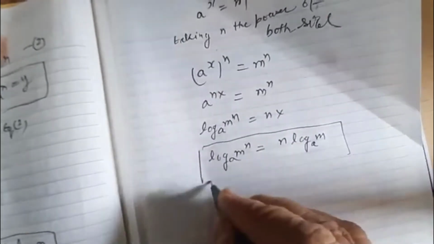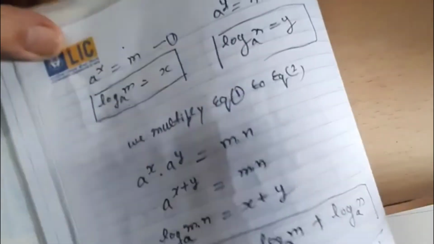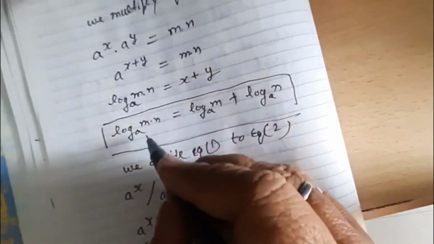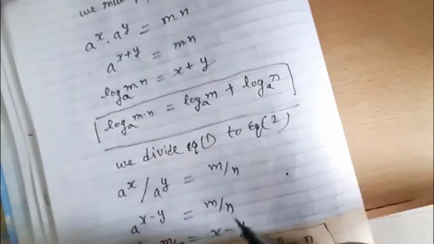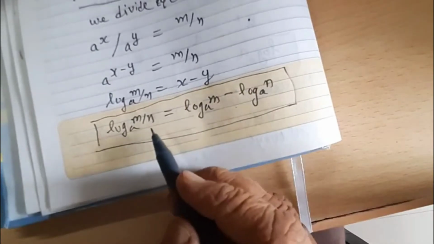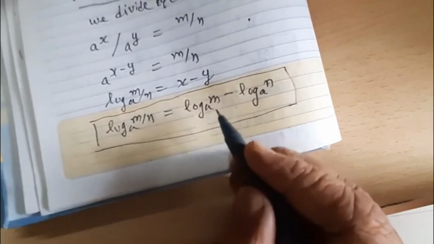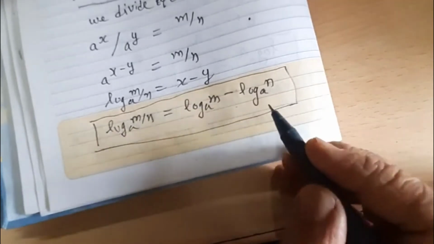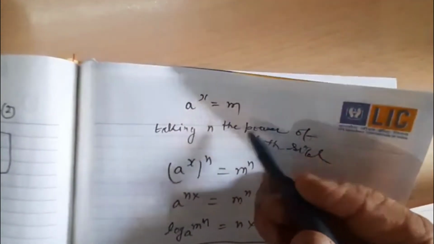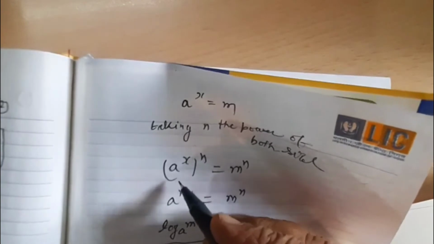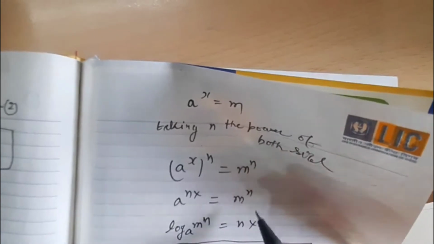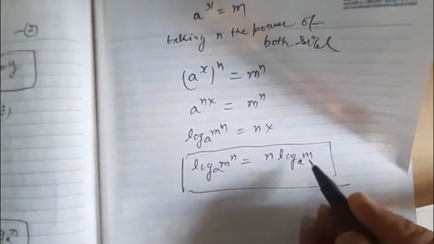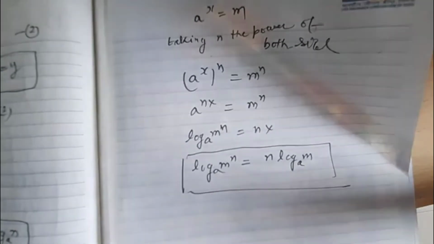Now with these three formulas, we can put any number in simplified form. Addition formula: log of m times n base a is equal to log m base a plus log n base a. Difference formula: log of m upon n base a is equal to log m base a minus log n base a. If any power is multiplied, a to the power x is equal to m, taking the nth power of both sides, a to the power xn is equal to m to the power n, multiplying the nx, and we find the power comes out multiplied in front of the log. This is the third formula.